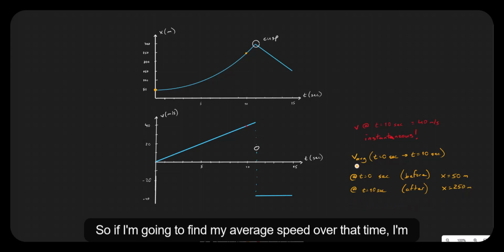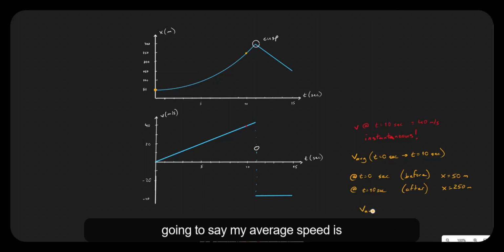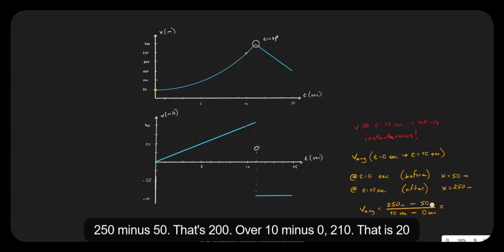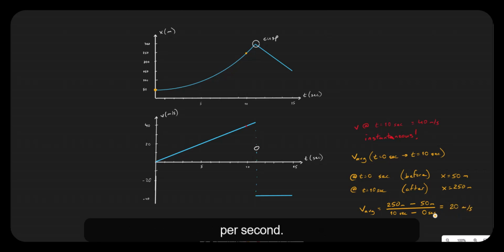So if I'm going to find my average speed over that time, my average speed is going to be 250 meters minus 50 meters over 10 seconds minus 0 seconds. 250 minus 50, that's 200. Over 10 minus 0, 200 over 10, that is 20 meters per second.